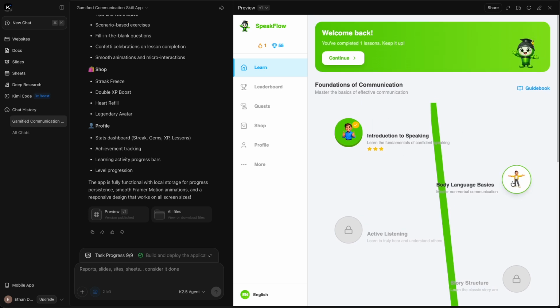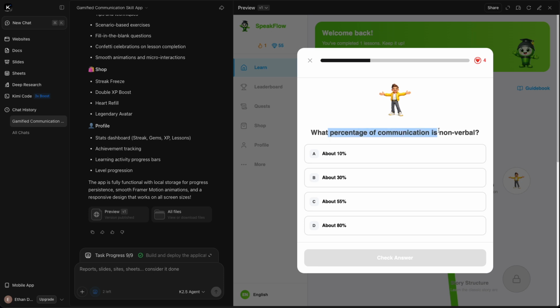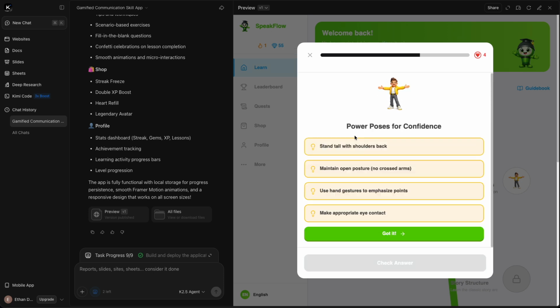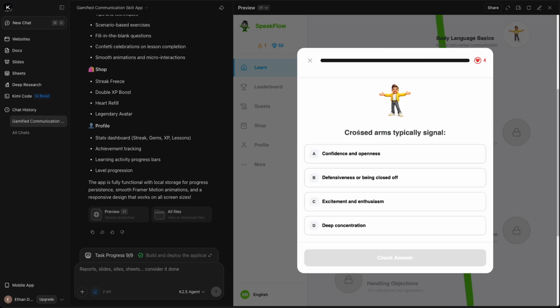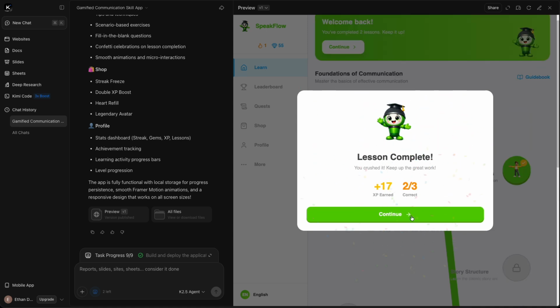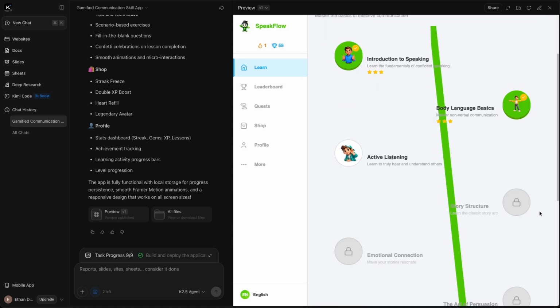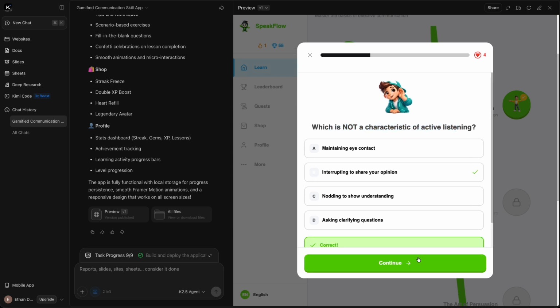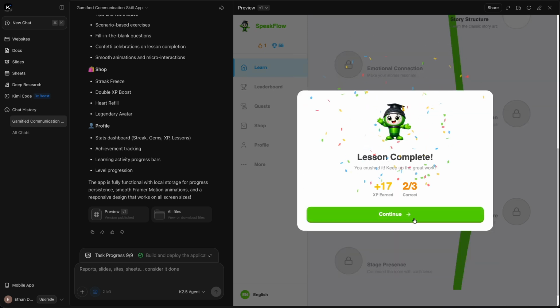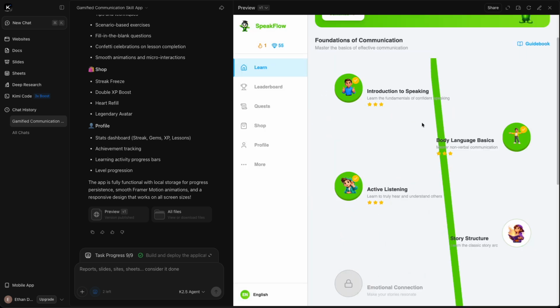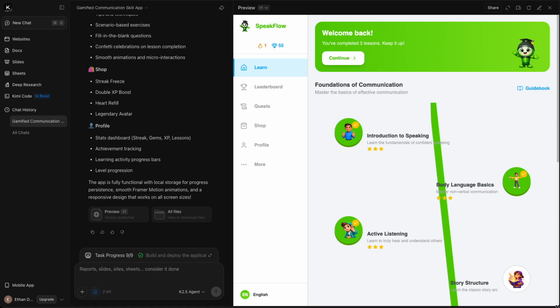So if you now click on it here. Active listening. Oh, look, and these are locked. So you have to unlock them. And then it unlocks this new one, which is very cool. It also said it was responsive.